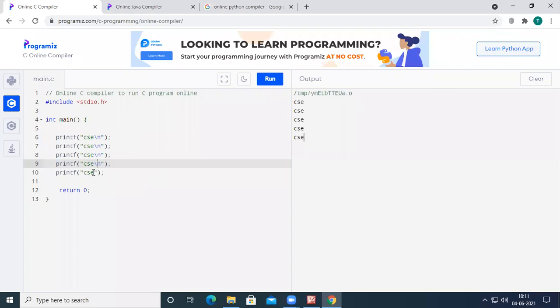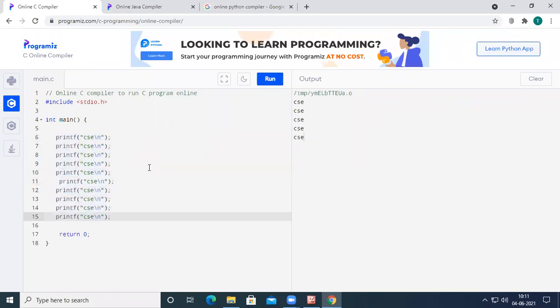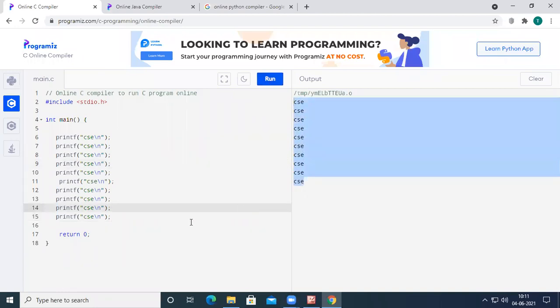I have to write the same printf statement for 10 times, and if I run the code, CSC will be printed 10 times. What if I want to print CSC for 100 times? I have to repeat the printf statement 100 times.